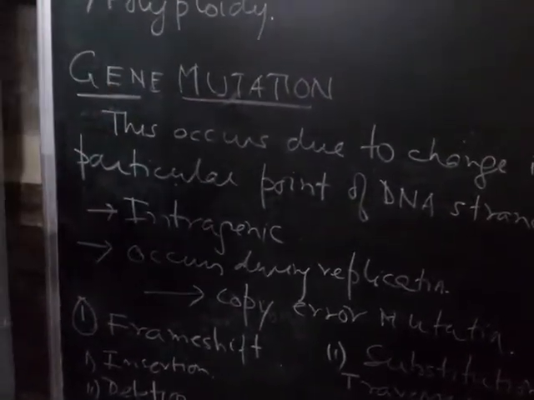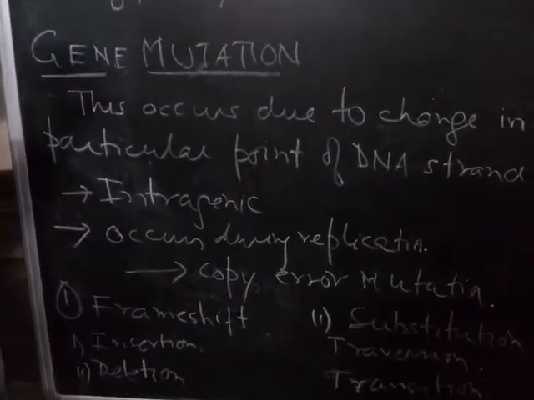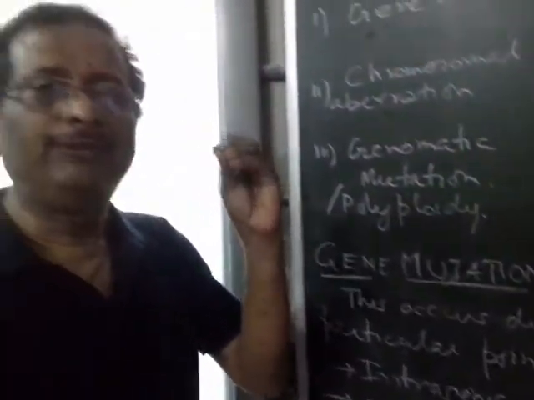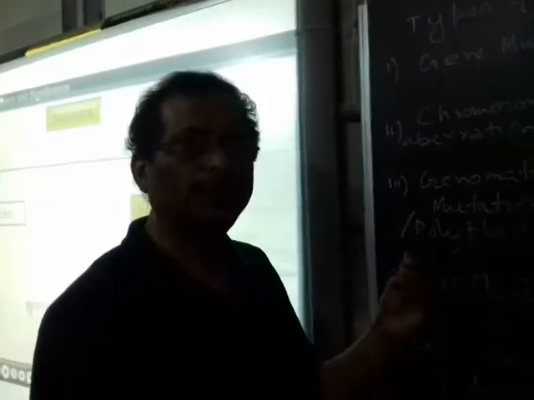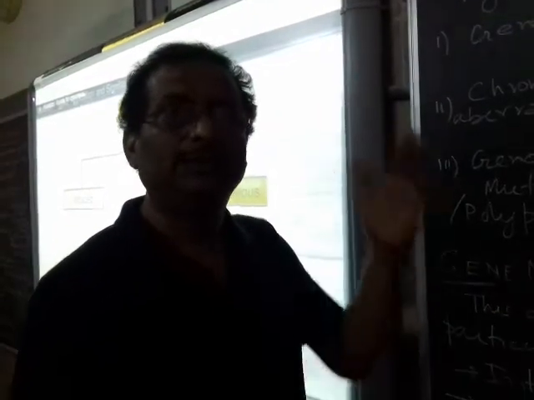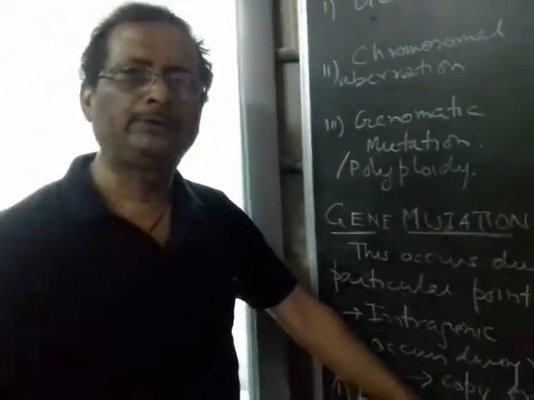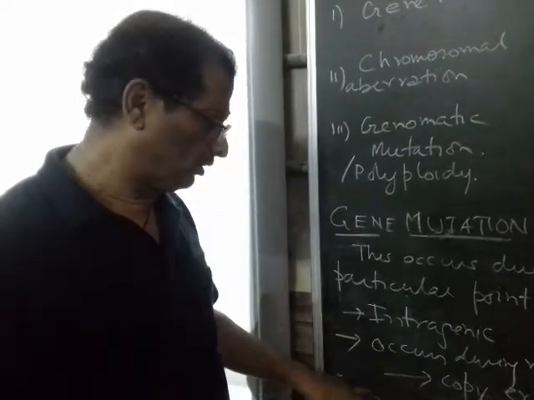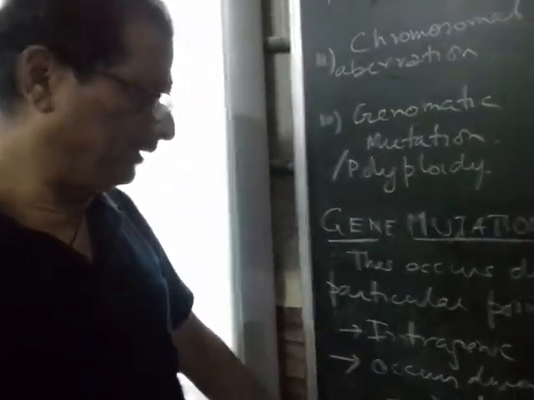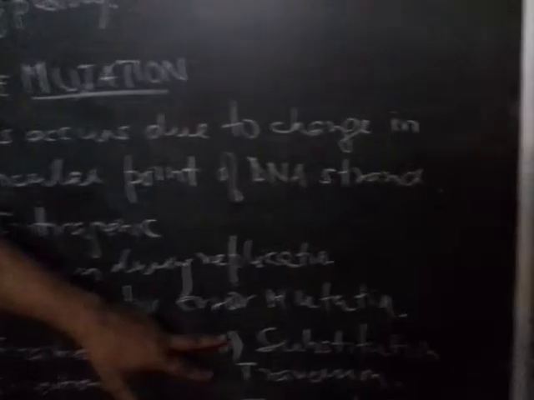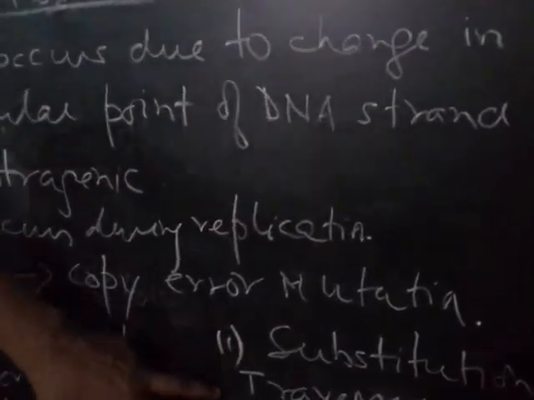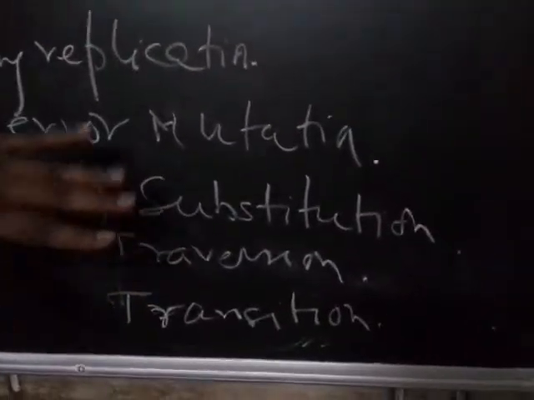Due to a change in this sequence, a particular amino acid, glutamic acid, is replaced by valine. That leads to a wrong sequence and a wrong hemoglobin structure. So that's a frame shift mutation. And substitution also is there, like transversion and transition, which we are going to study in more detail.